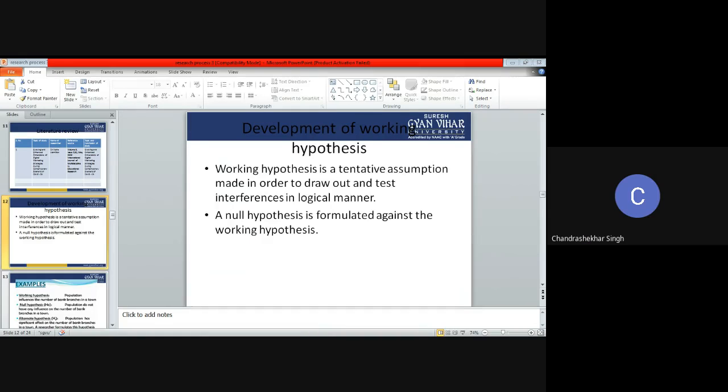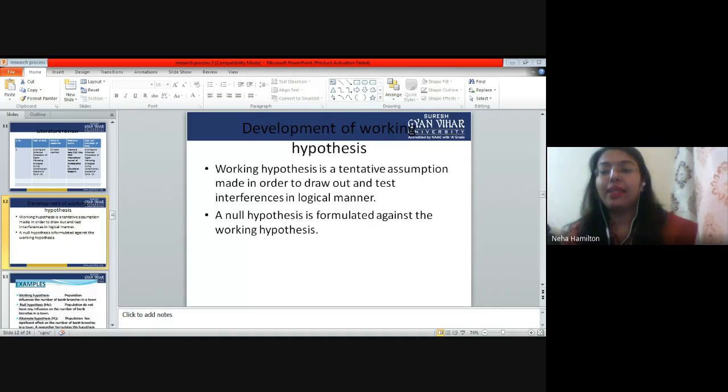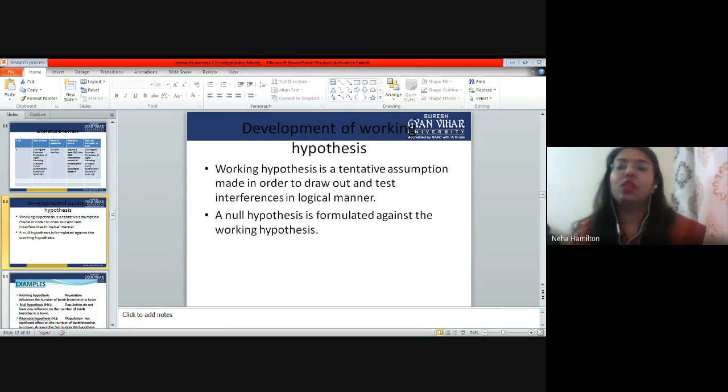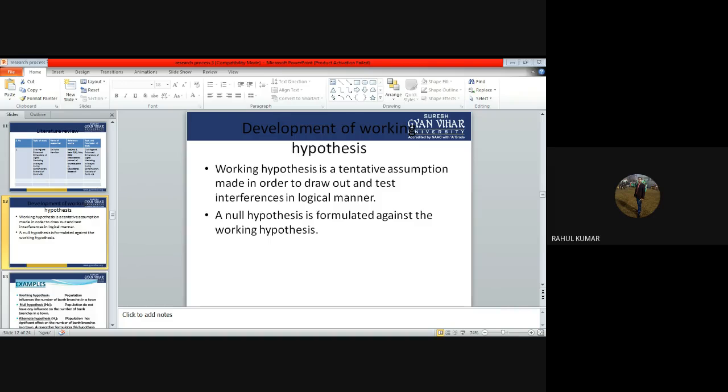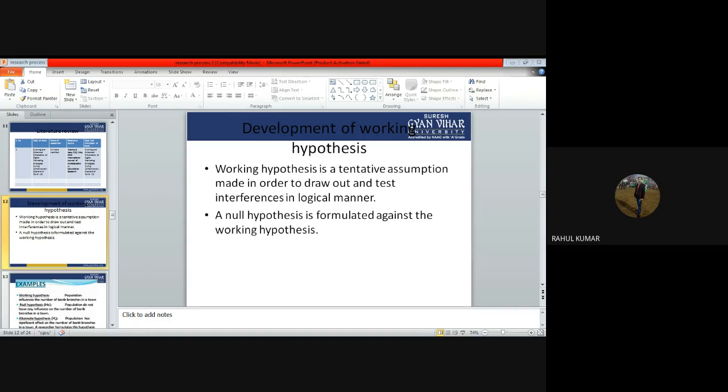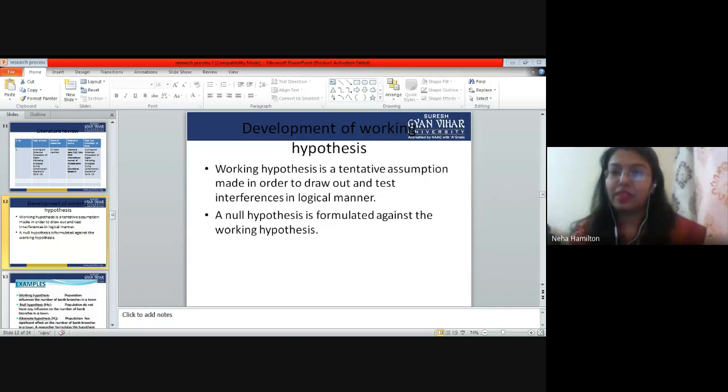Ma'am, hypothesis is all about assuming anything about anything. Hypothesis is a process where we can imagine something and we start working on that. Hypothetical process. Good. Rahul, yes ma'am? A hypothesis is an estimate or assumption made beforehand about what we have to do. Right. Very good.